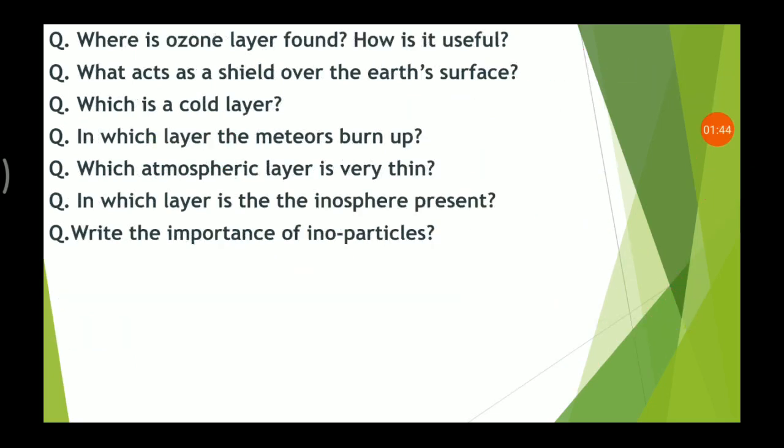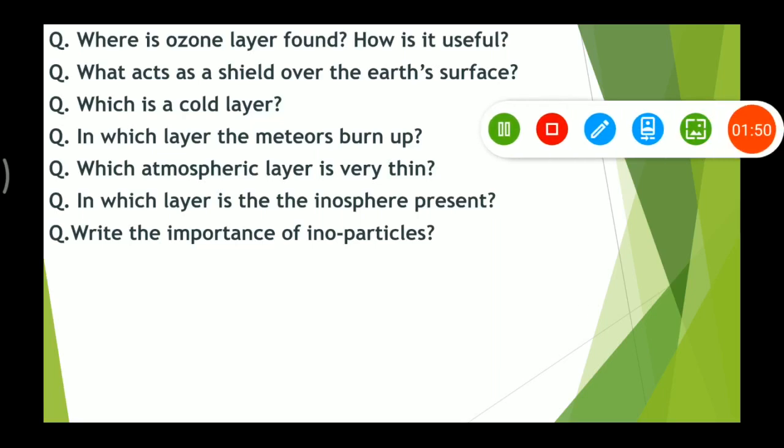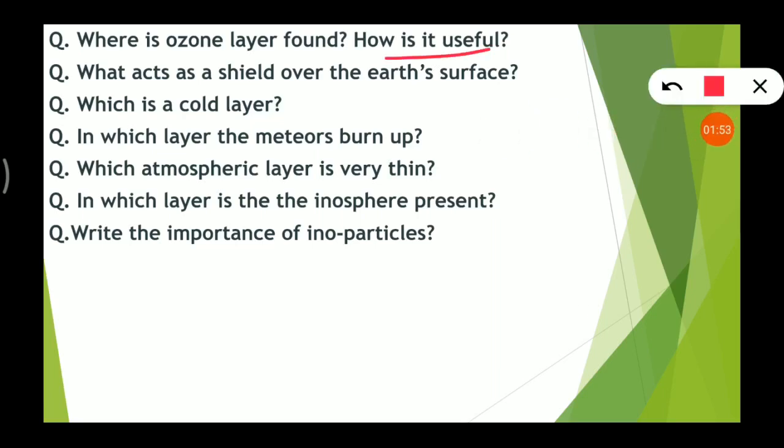Next, where is ozone layer found and how is it useful? So it is found in stratosphere, and it is useful because it stops ultraviolet rays and protects us from their harmful effects, but acts as a shield over the earth's surface. Ozone layer. Which is a cold layer? Mesosphere. In which layer do the meteors burn up? They burn up in mesosphere. Which atmospheric layer is very thin? Thermosphere. In which layer is the ionosphere present? So it is present in thermosphere.